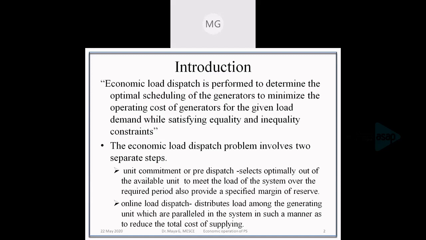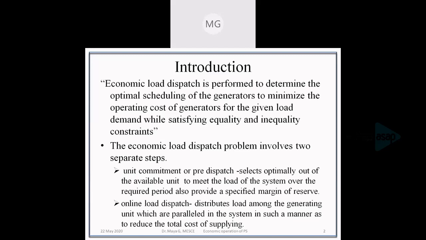That is, before meeting the load, we do the unit commitment problem so that the generations are optimally scheduled to meet the load over a required period, always with a specified reserve.